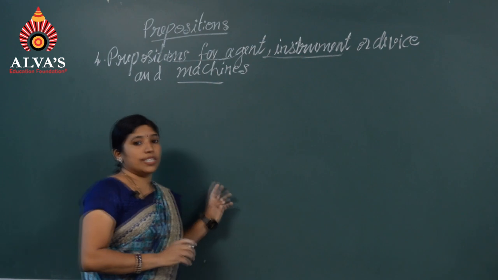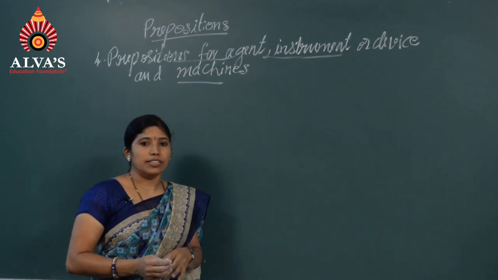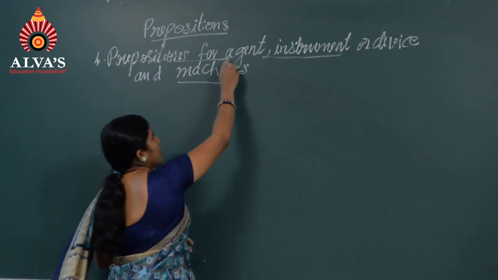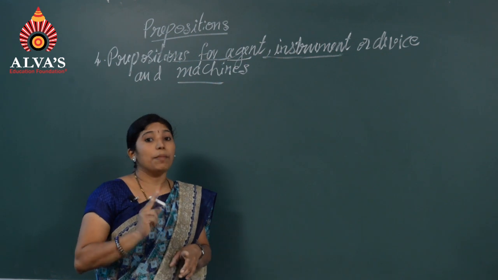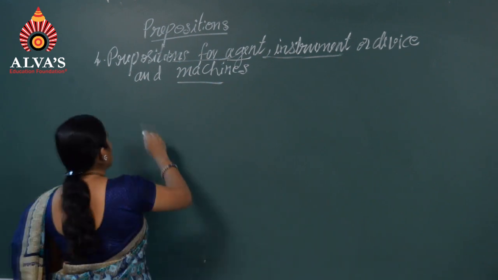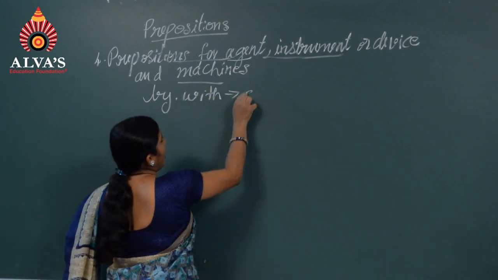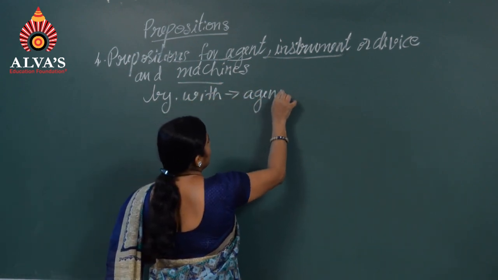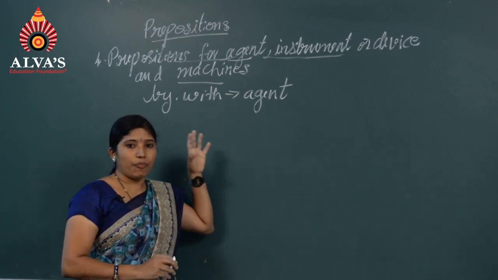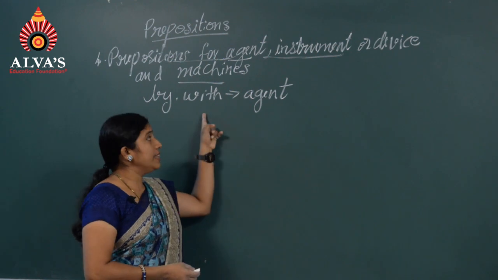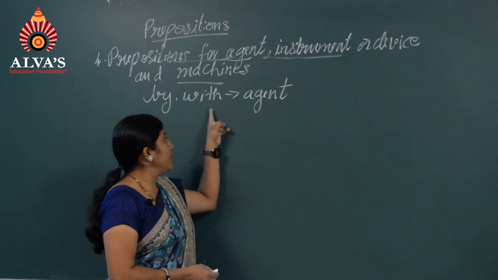What are the prepositions that can be used for agent? What do you mean by agent? The connector. Here we use two important prepositions, by and with, for agent. Usually these sentences will be in the passive form. We use by and with for agents.